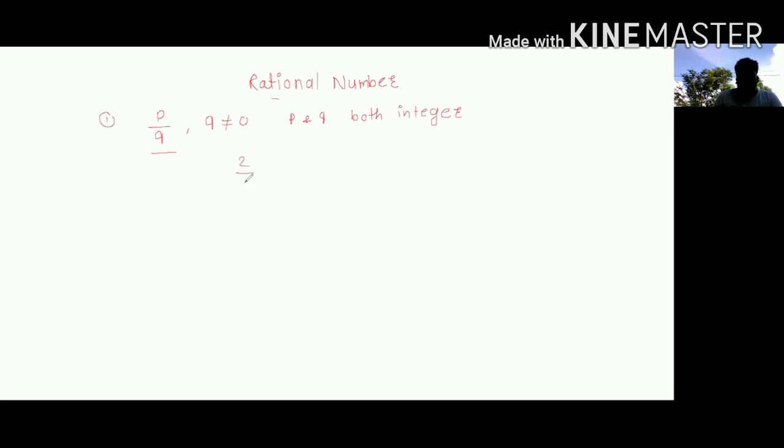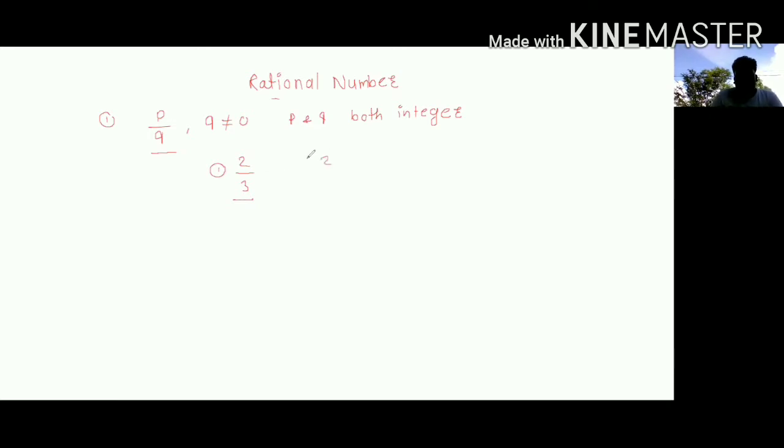So I will take one example. 2 by 3, is it a rational number? Yes, it's a rational number. Why? Because it is written in the form of P by Q. It means that the denominator is not 0. Let's talk about it.